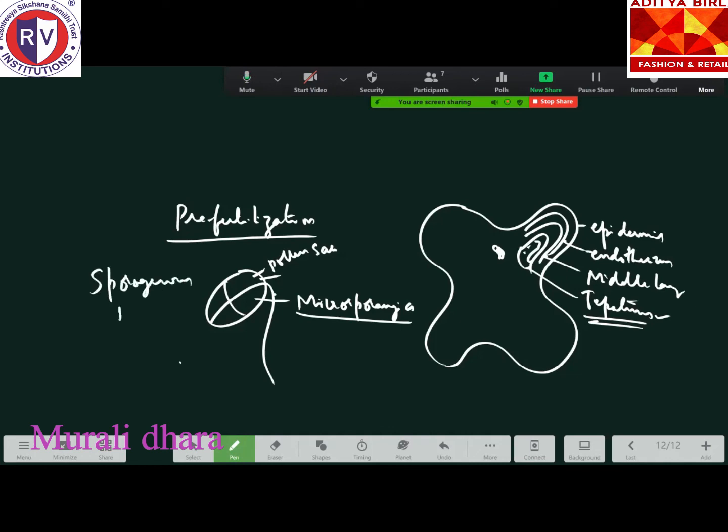Sporogenous tissue. Inside the sporogenous tissue, the cells act as MMC cells. Where is the sporogenous tissue present? Here in this region the sporogenous tissue is present. All the cells present inside the sporogenous tissue act as MMC cells. MMC stands for microspore mother cell. Remember, microspore mother cell.